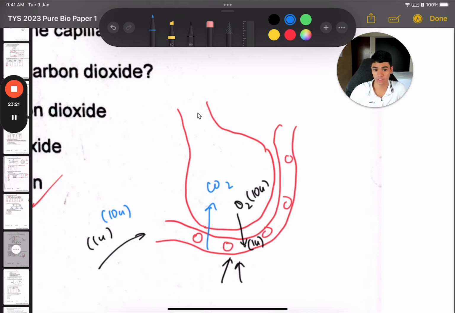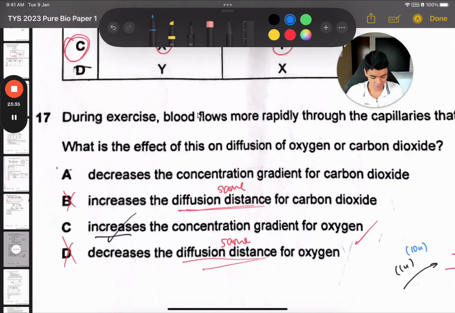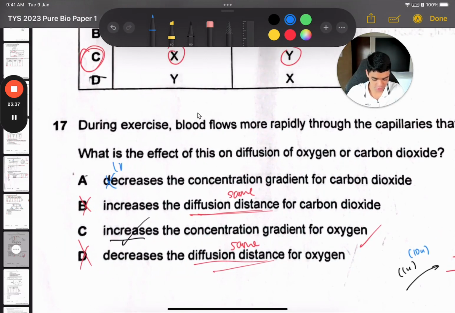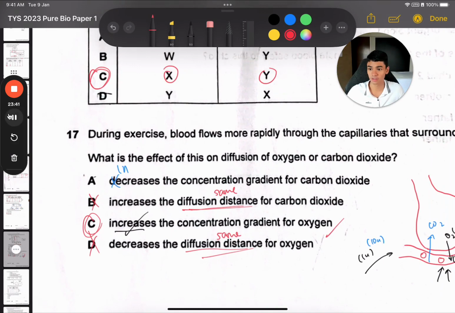That's how you maintain a steep gradient. By bringing in fresh deoxygenated blood very quickly, you're always making sure that the blood that is passing through has very high CO2. And so that maintains a very steep concentration gradient. Okay, so this should be increases, not decreases. So the answer is C for question 17.